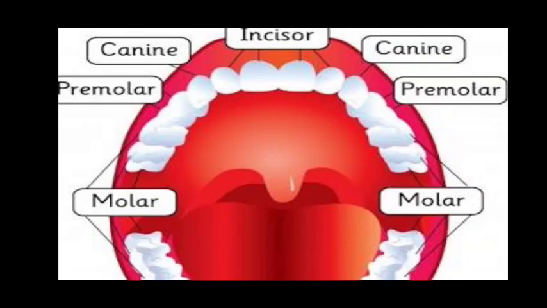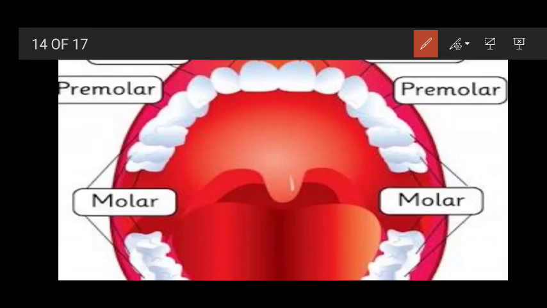In heterodont dentition, teeth differ morphologically, meaning they are not of the same shape and size. Each tooth is designed for a specific role in processing the food eaten. Animals with teeth like humans use their molars for grinding. You can see here, this is a molar. So these molars are used for grinding. This one is the premolar. This premolar is used for crushing.